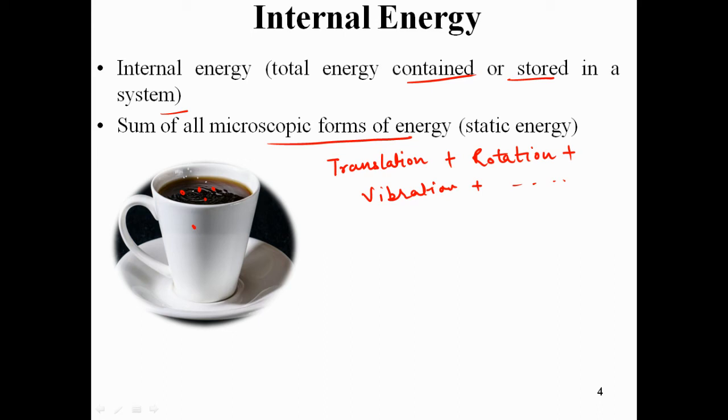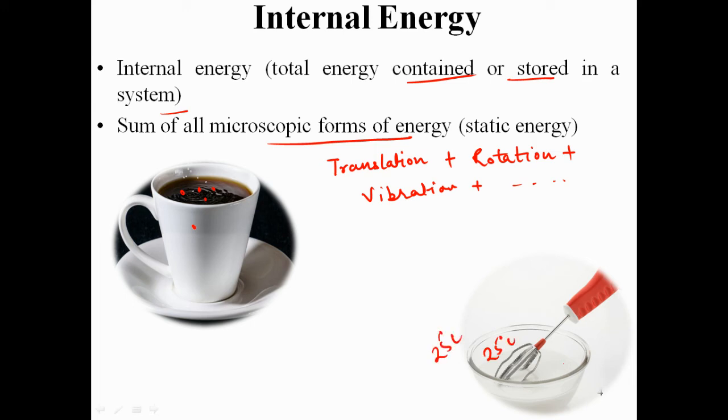Let's take an example. Here I've taken some mixture, you can consider any kind of liquid, and I'm using a hand blender. Suppose whatever mixture is there has the same temperature as the surrounding. This is at 25 degrees Celsius, and this is also at 25 degrees Celsius.